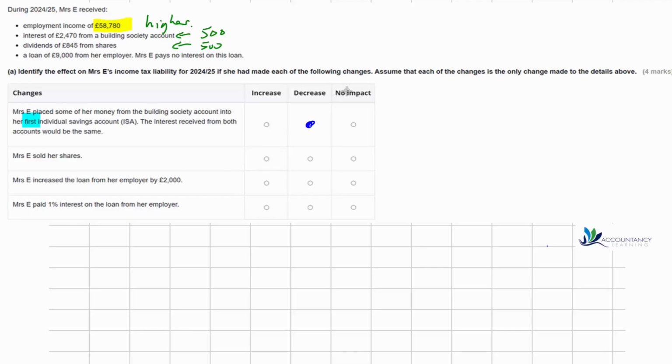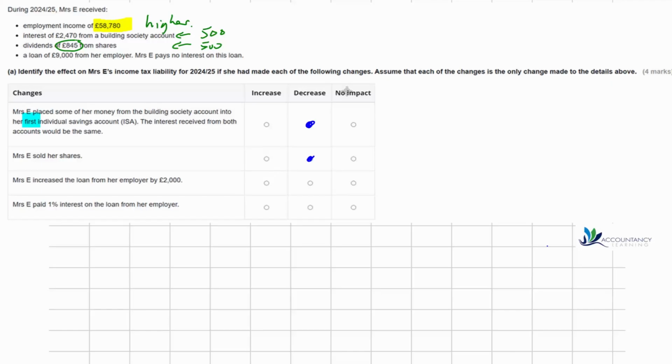The second one then, Mrs. E sold her shares. So if she sold her shares, again, there would be a decrease in the amount of tax to pay. Now, at the moment, there is some tax, isn't there? Because of the £845 dividend income, 500 is tax-free because that's covered by the allowance. But there'll still be tax to pay on the remaining £345. So if she sold the shares, then there would be no income tax to pay anymore.